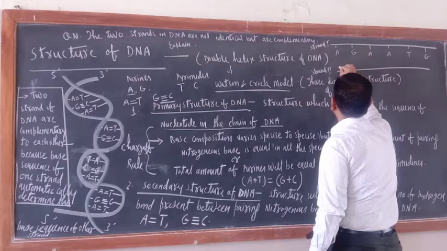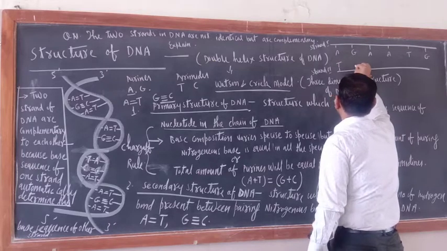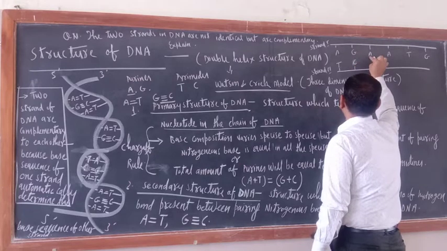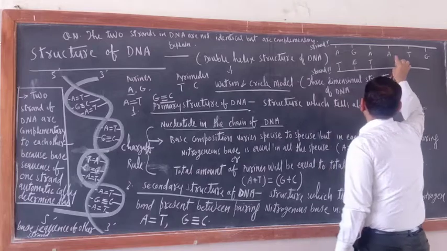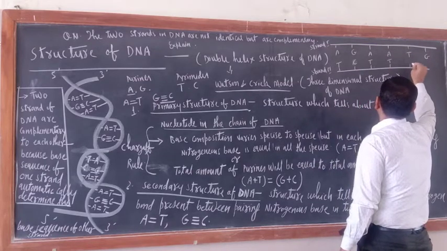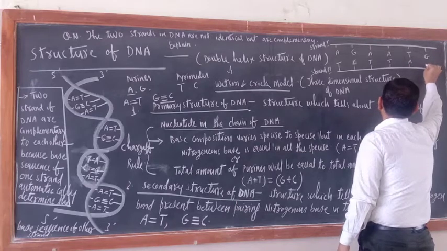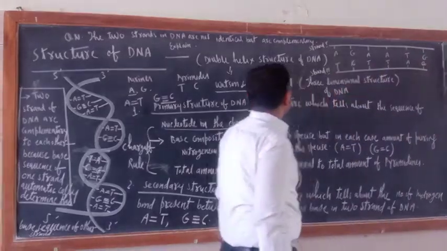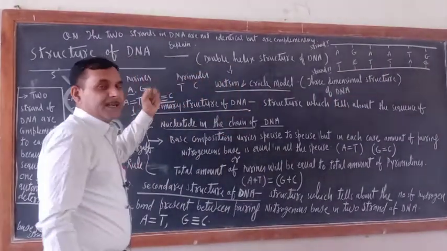Now A automatically will determine T, G automatically will determine C. Again A will determine T. Now A here again will determine T. This T automatically will determine A. This G automatically will determine C. So this is strand 2. So this is called complementary.